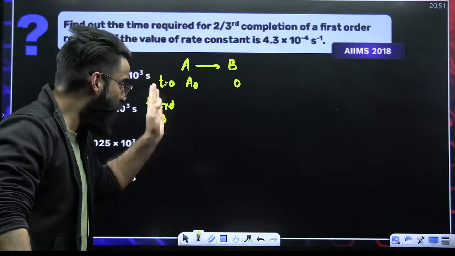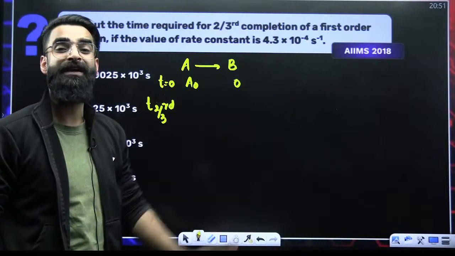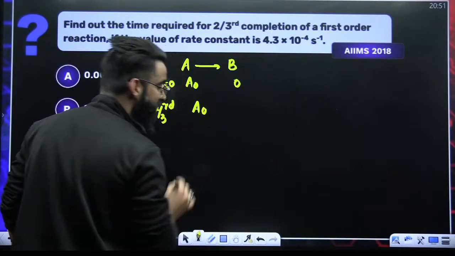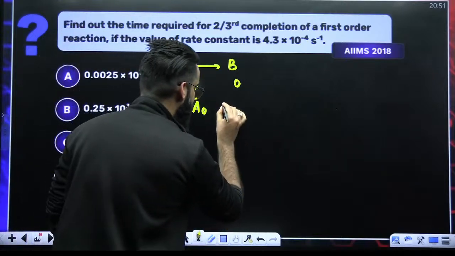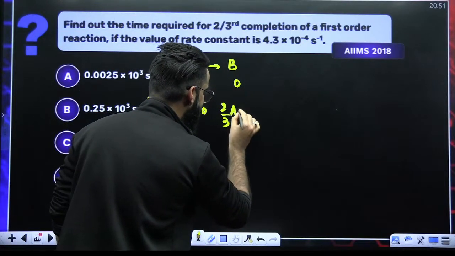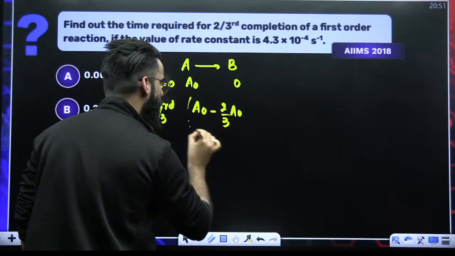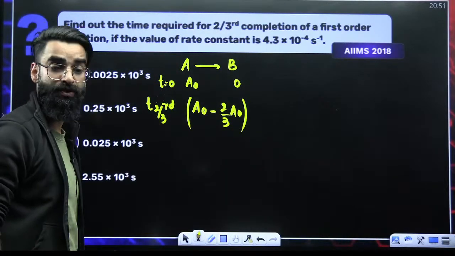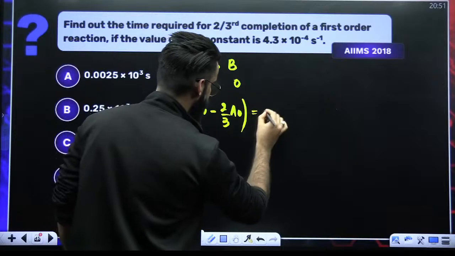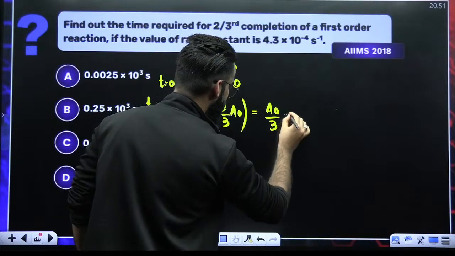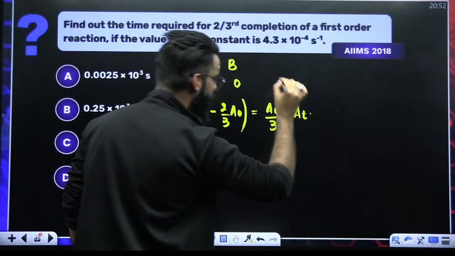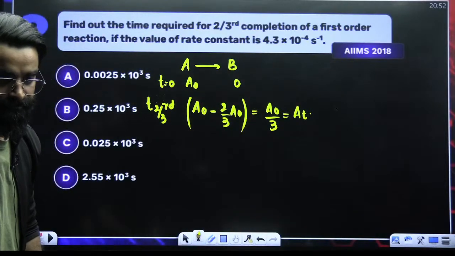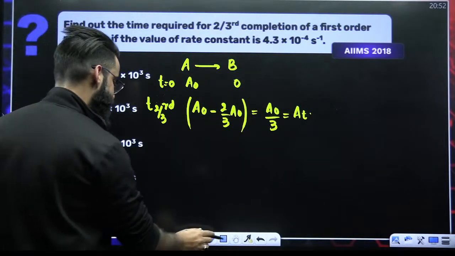If 2/3 amount of reactant is getting converted into product, how much reactant would be left? I took A0. 2/3 of A0 is getting converted. So how much would be left? A0 minus 2/3 of A0. This is the amount of reactant left after 2/3 completion. So this comes out to be equal to A0 divided by 3. This is the amount of reactant left, and it is represented by At. Perfect. Now we are done.